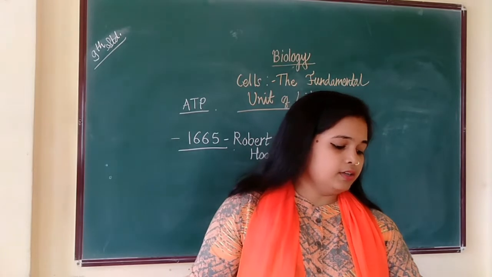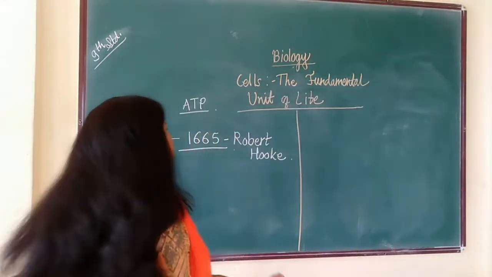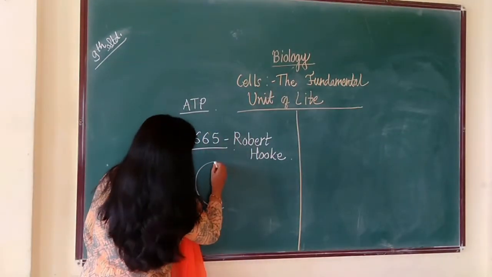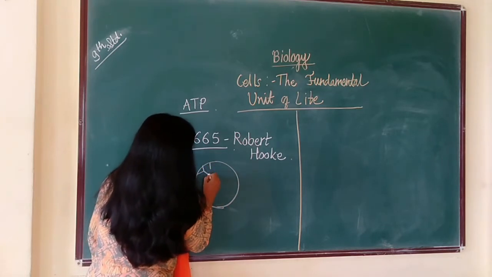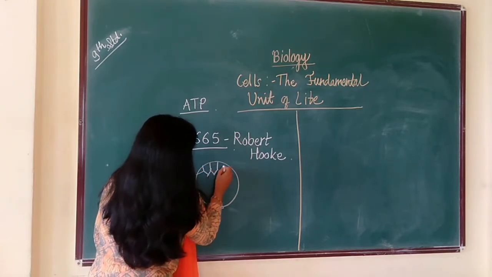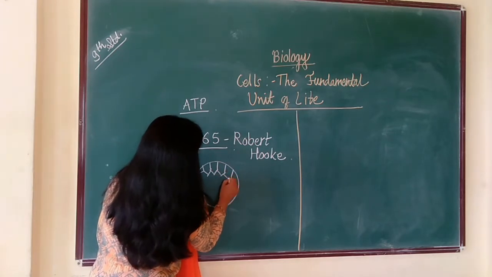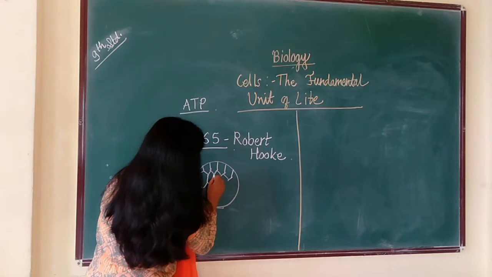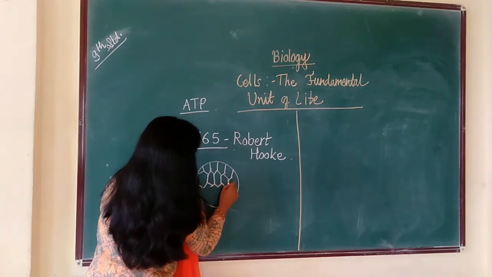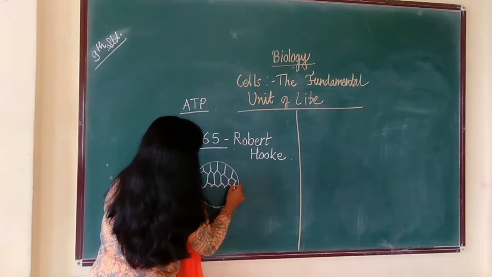When he observed the slice of cork under his microscope, he saw honeycomb-like structures in the section of the cork. So he named these structures cells.